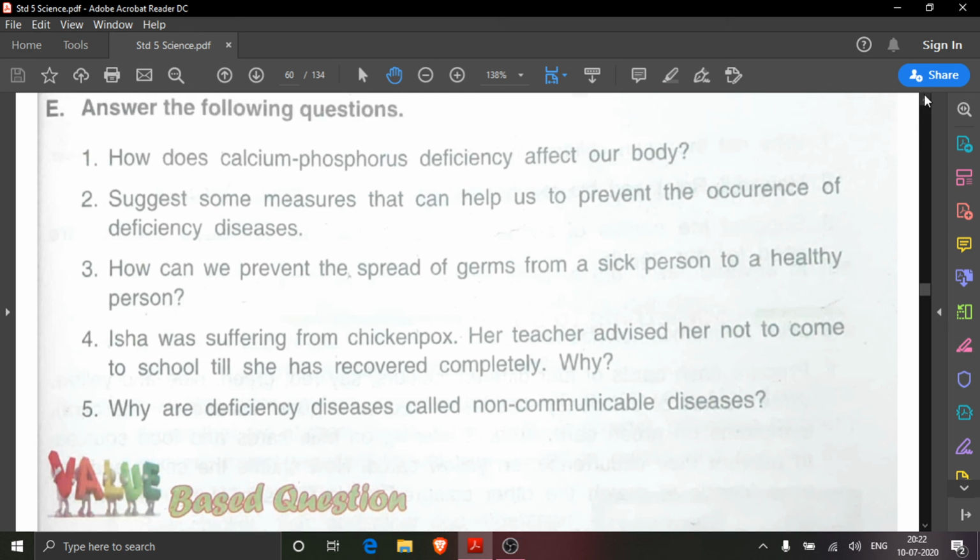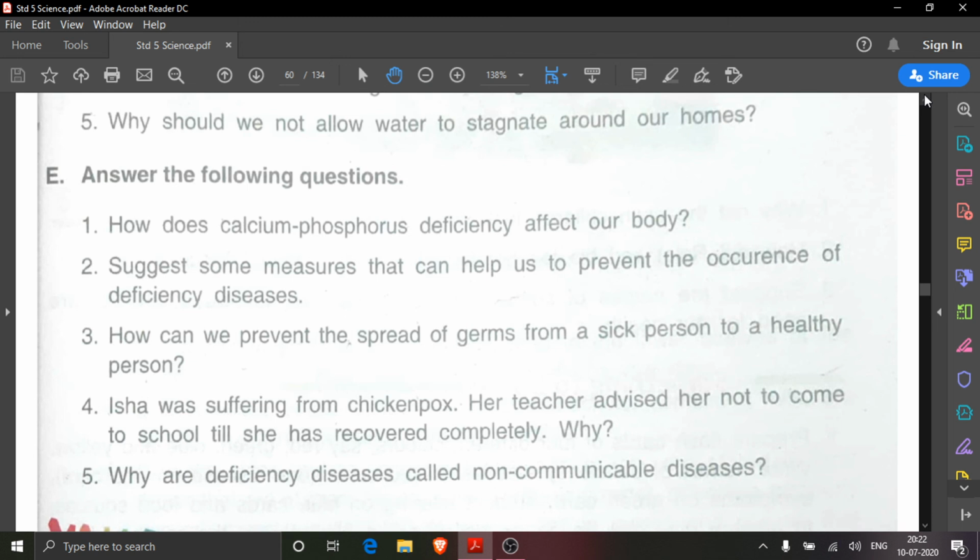The value based question, I discussed in my previous class only. So now this lesson has been completed and your today's homework is you have to write all these E5 answers. Although I will give you the PDF, I have also explained from where you can write, and if you have not understood now also, then you just copy down the answers from the PDF which I will give to you.